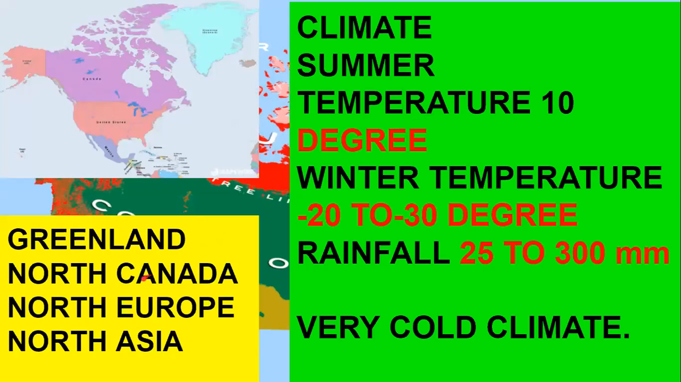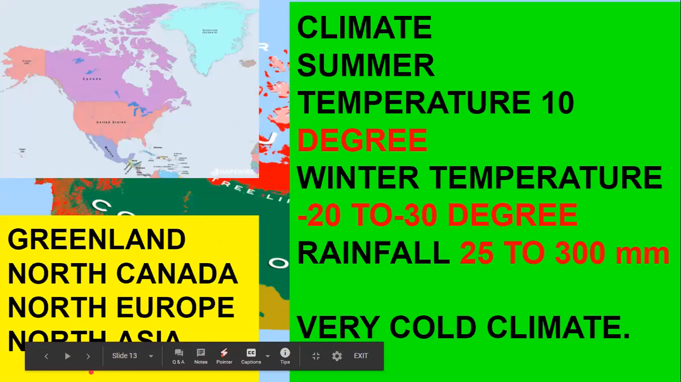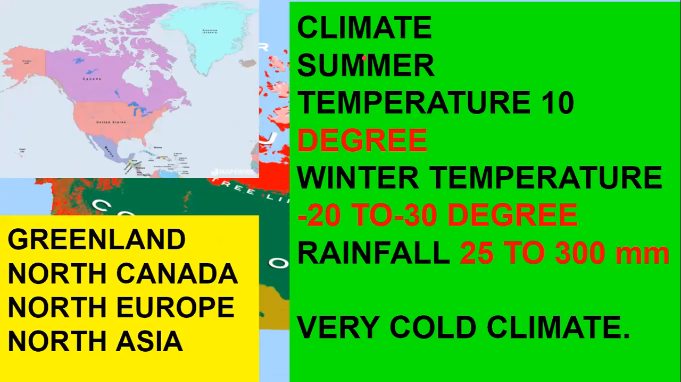In the tundra region, as I told you, it is towards the north. So which are the places included in the tundra region? It is Greenland, North Canada, North Europe, and North Asia. How will the climate be over there? See, it is a polar region. It is close to the poles, away from the equator. Rays of the sun are slanting, very less sunlight.